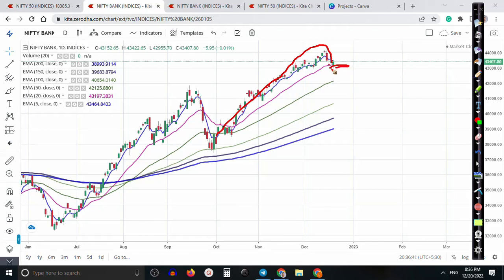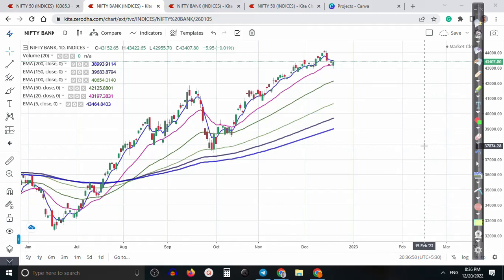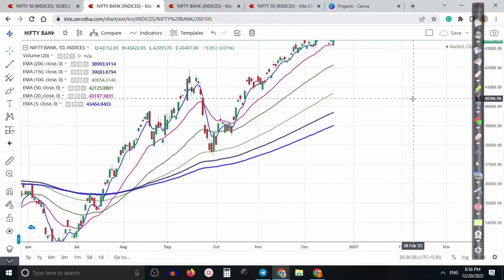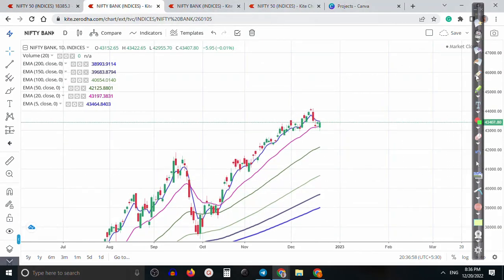Now this 20 moving average is acting as support. That is why I'm just looking for a buy. So tomorrow my view is buying. I'm just waiting for the buy. Where will my entry point be? If price opens with a gap up, I'll wait for a pullback, or if price opens with a gap down, I'm waiting for a buy after getting confirmation near the standard deviation line.